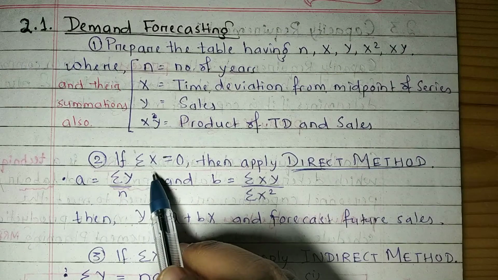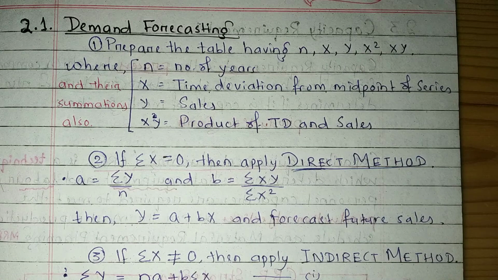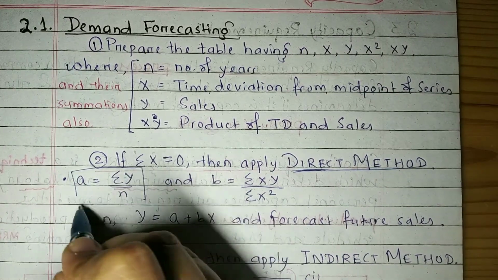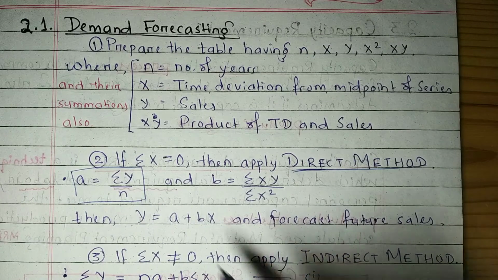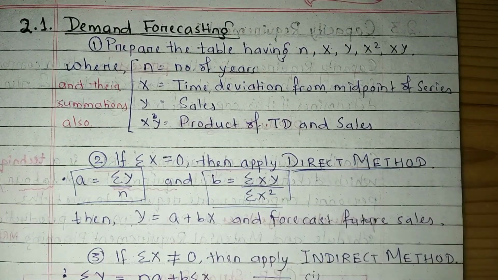If summation of x equals 0, that means you have to apply a direct method to find your demand for the upcoming years. And what is the formula for that? The formula for A will be summation of y by n and the formula for B will be summation of x into y divided by summation of x square, right?